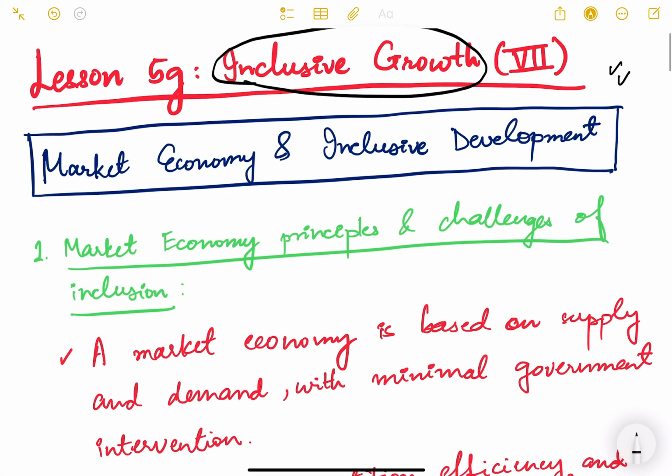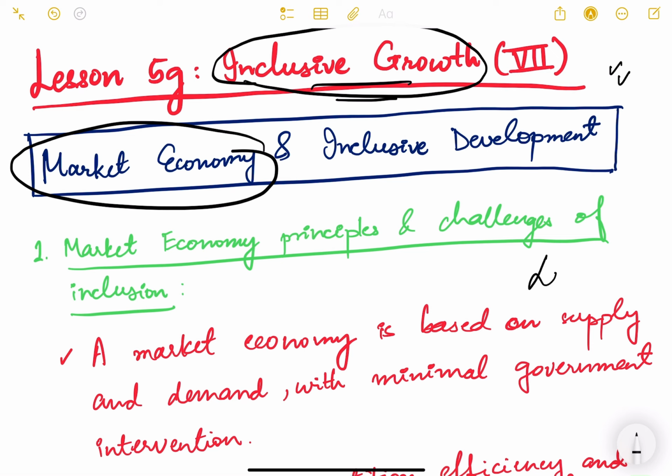You will be reading the newspapers and also watching the current affairs almost every day. So you will find articles where there will be a debate or arguments about whether inclusive growth is achievable under a market economy or not. Okay, so a market economy is basically an economy where the economy is based on factors like demand and supply, with minimum government intervention, which is also known as laissez-faire.